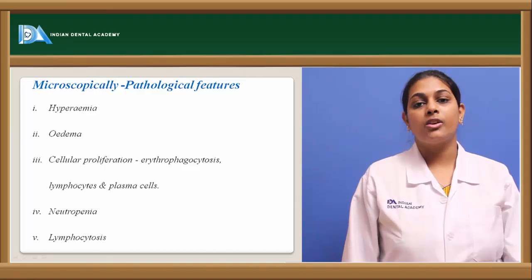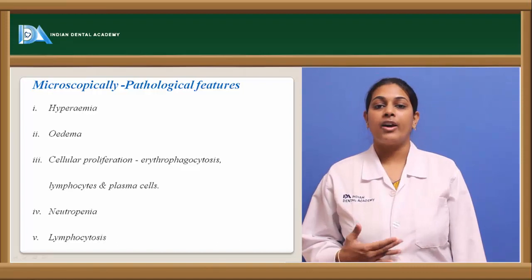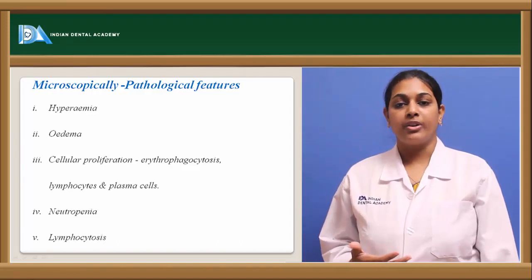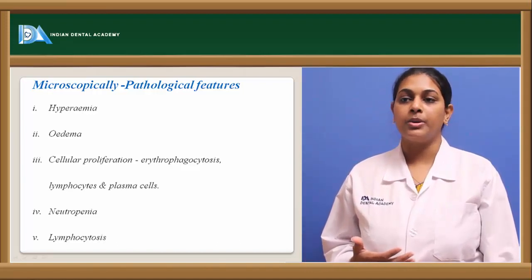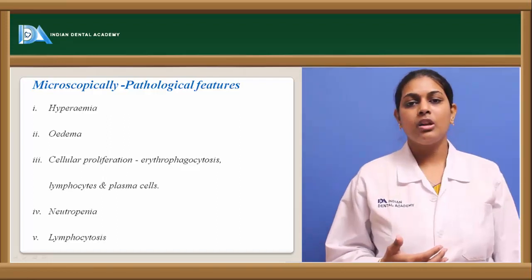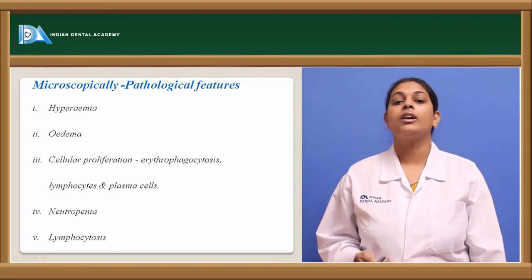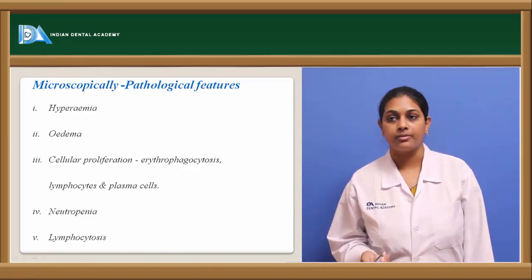We also see neutropenia, a decrease in the number of neutrophils, which is usually seen in infections. It is one of the findings in the total WBC count. Lymphocytosis, an increase in the lymphocyte count, is also one of the cardinal signs of Salmonella typhi.